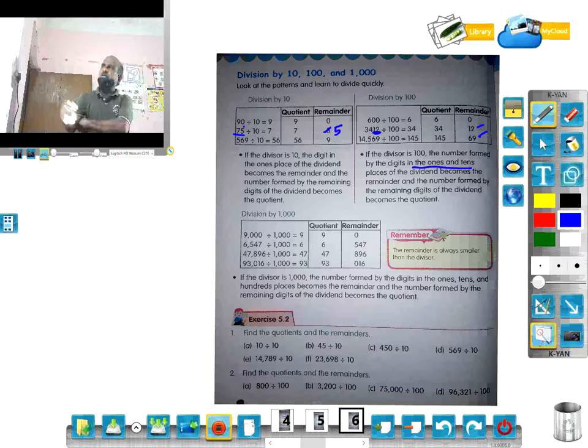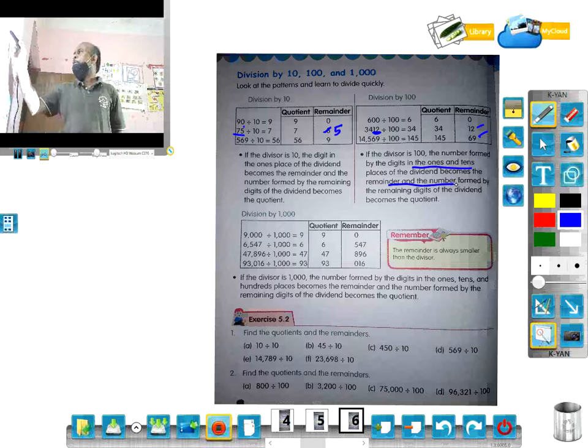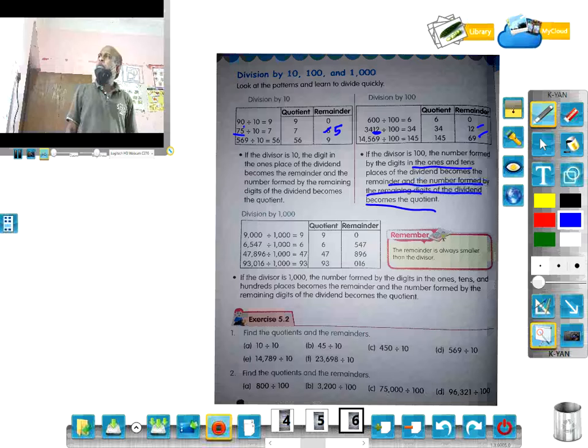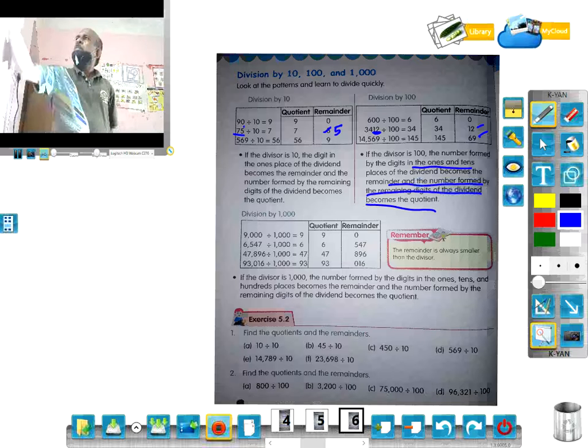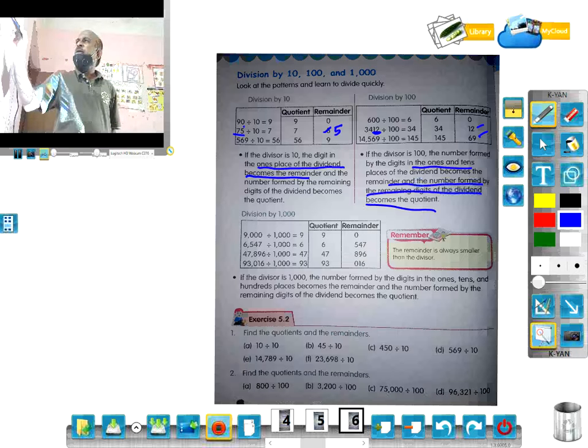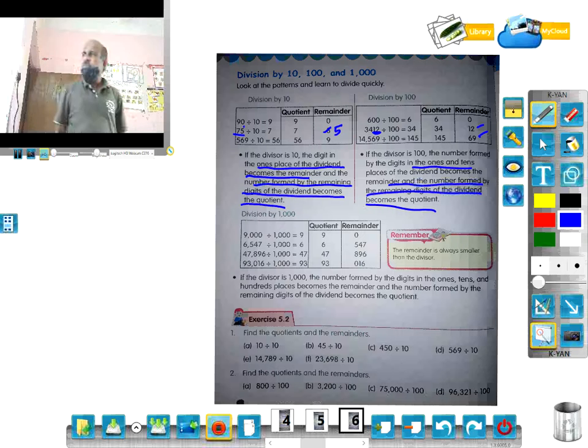That's what is written here. The number formed by the remaining digits of the dividend becomes the quotient.